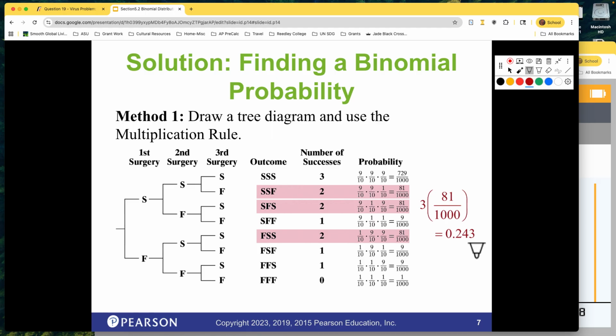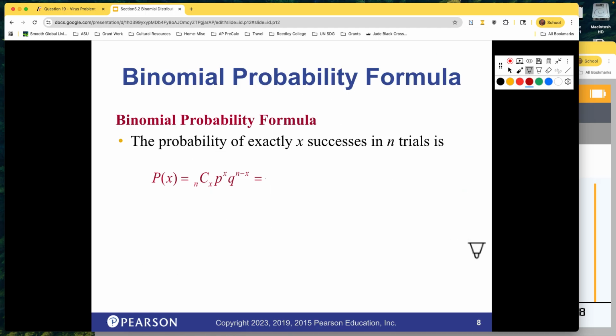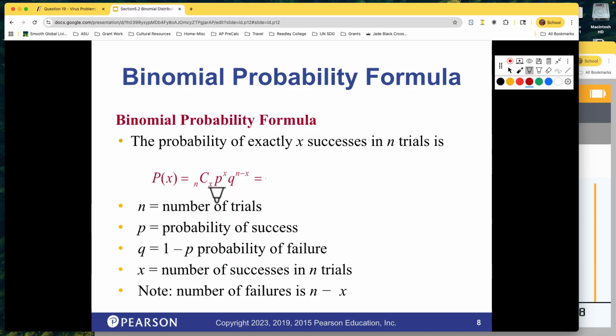This is the formula you would have had to use, and I remember learning this. This is how I had to do it. Probability of success, probability of failure, and then the combinations of all the ways you can combine them.